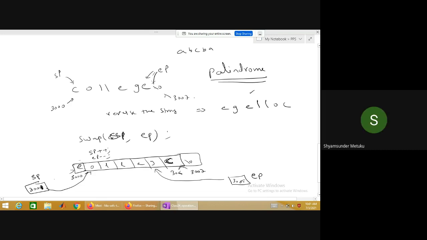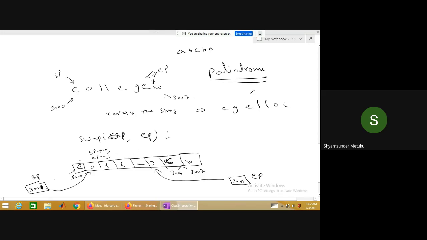Yes, sir. Because I have not discussed arrays. Arrays is a topic in the C program. I'm giving some example only to make you understand where decrementing a pointer is needed. I'll discuss again what an array is. This is called a character array, where all the characters are placed adjacent to each other in consecutive locations. That is called a character array.